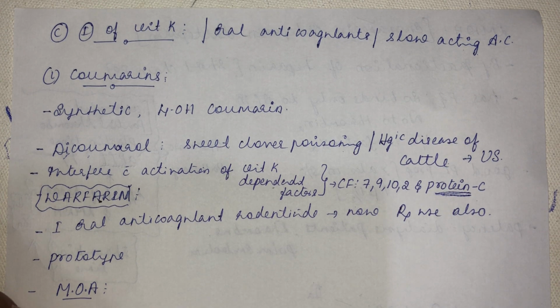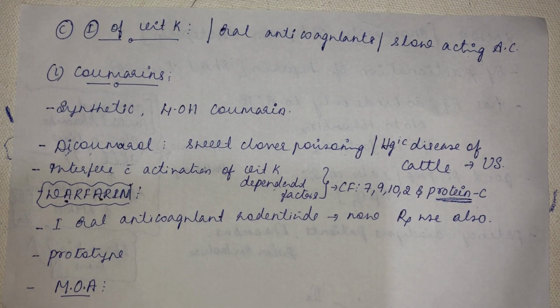Then the very important drug that comes under the group of coumarins is warfarin. More commonly we hear this name warfarin, but it had not come into the picture yet, so now it's the time of warfarin. We have studied warfarin under plasma protein binding, under drug interaction, and under enzyme induction and enzyme inhibition.